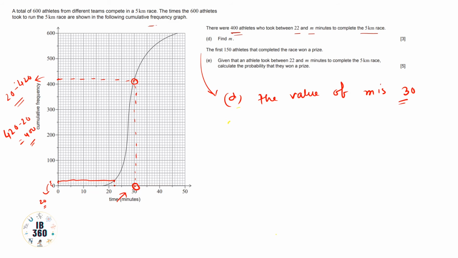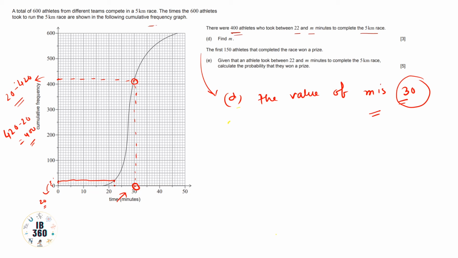As you see, at 22 minutes the value of y is 20. So 0 to 20, these people have completed the race in less than 22 minutes. From 22 to m minutes, from 20 to 420, these people are there. The 420 is intersecting the graph at this point, so the corresponding x value is 30. In this way, the value of m is 30.